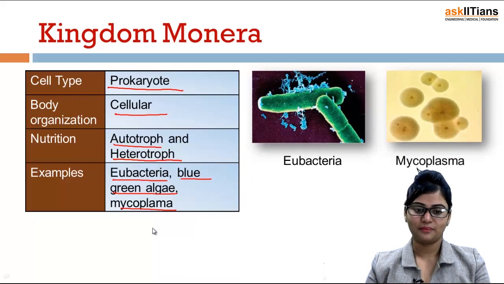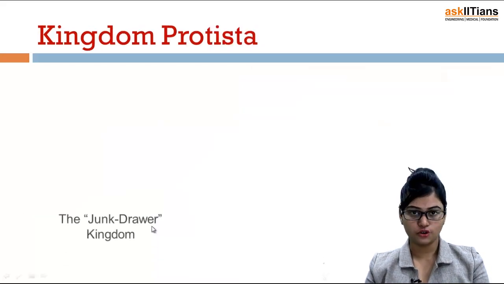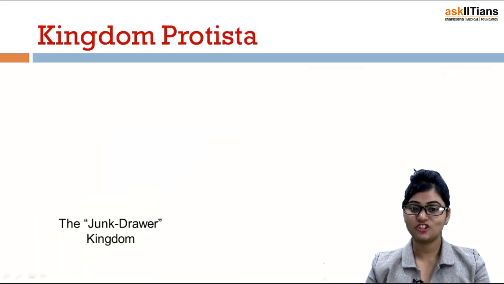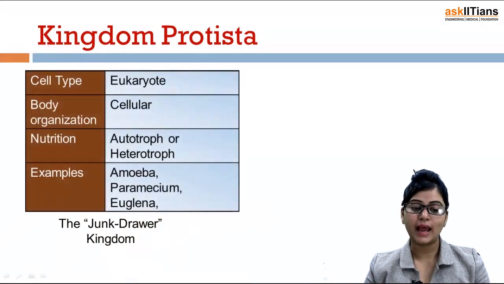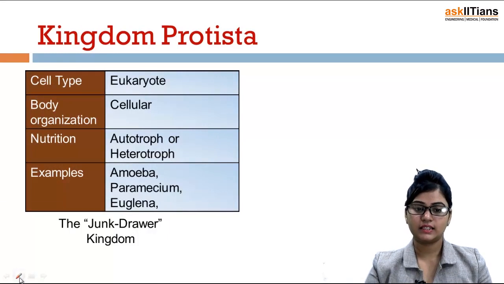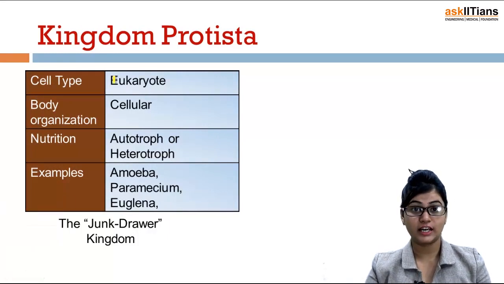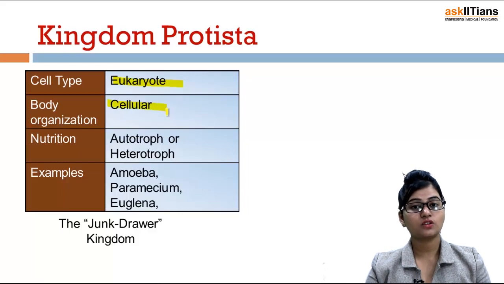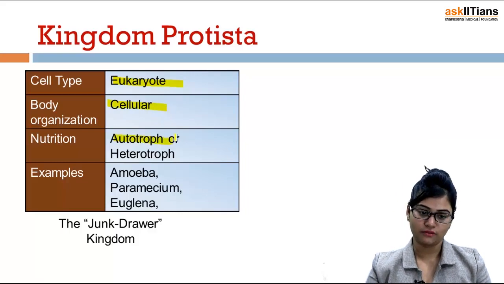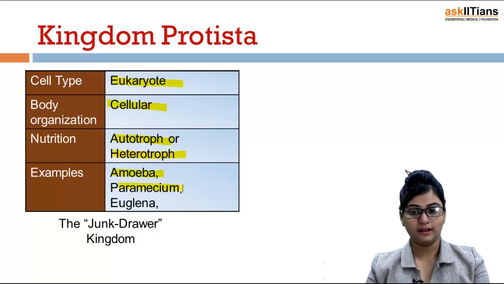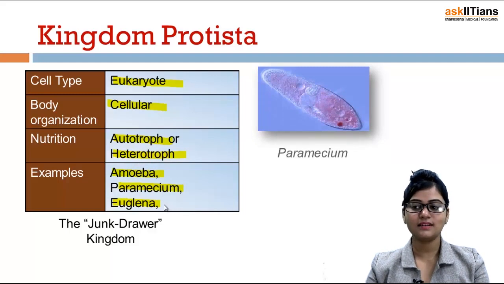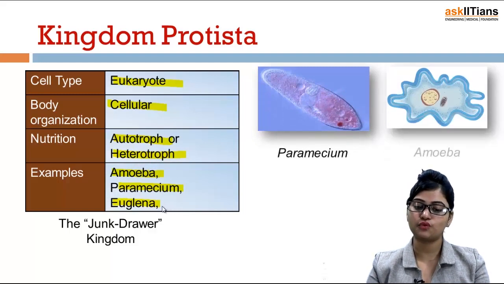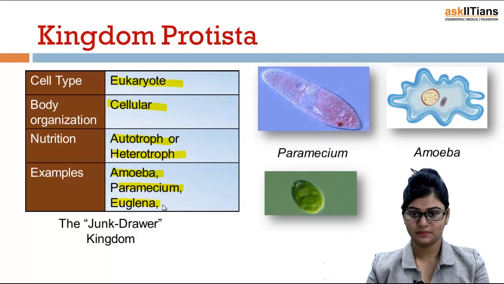Kingdom Protista. It is also known as the junk drawer kingdom. It has cell type eukaryotes, body organization cellular. Nutrition is autotroph or heterotroph. Examples: amoeba, paramecium and euglena. This is paramecium and this is exactly amoeba, and this one is green algae.